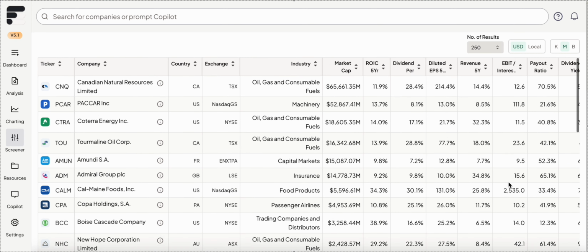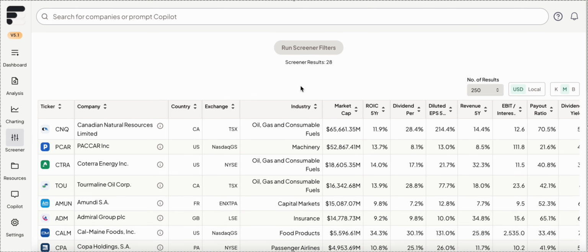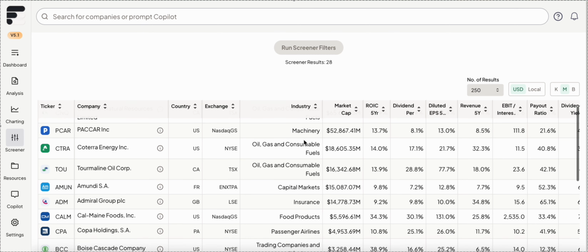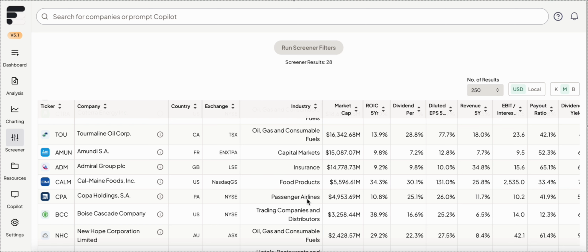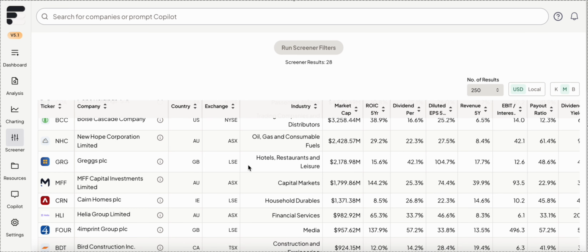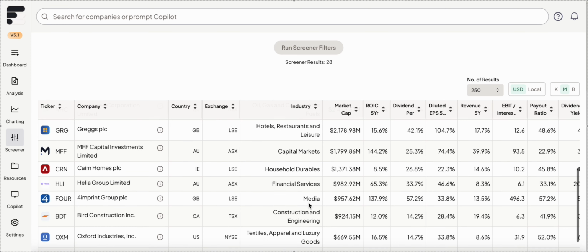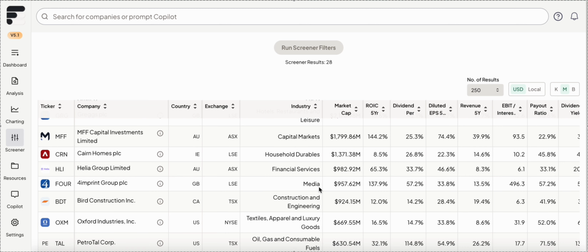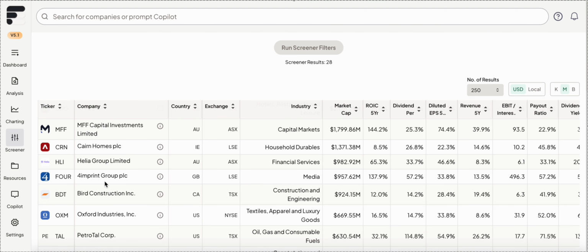Now, I never target just like 5 companies, because chances are a lot of this stuff, we can rule out pretty quickly just based on, say, what you like to invest in or what you understand. Like, here's an airline, probably not going to look real hard at that one. Actually, that's not a hotel. I know Greg's Media for Imprint Group. I know these guys. They do like corporate stuff, like pens, that kind of thing. If you're interested in that, some people may want to invest in that.